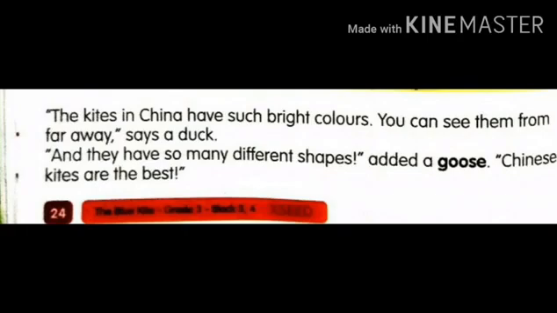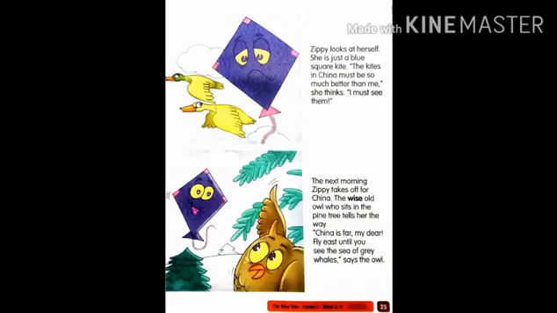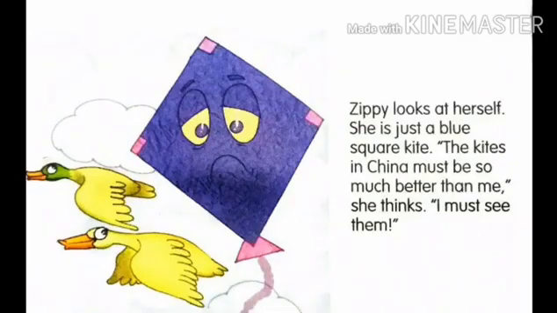Now let us move to the next page, page number 25. Now there are 2 pictures on page number 25. Now see the first one. Jippy looks at herself. She is just a blue square kite. The kites in China must be so much better than me, she thinks. I must see them. Now, what is the shape of Jippy? Jippy is of square shape. So, blue color, square shape.